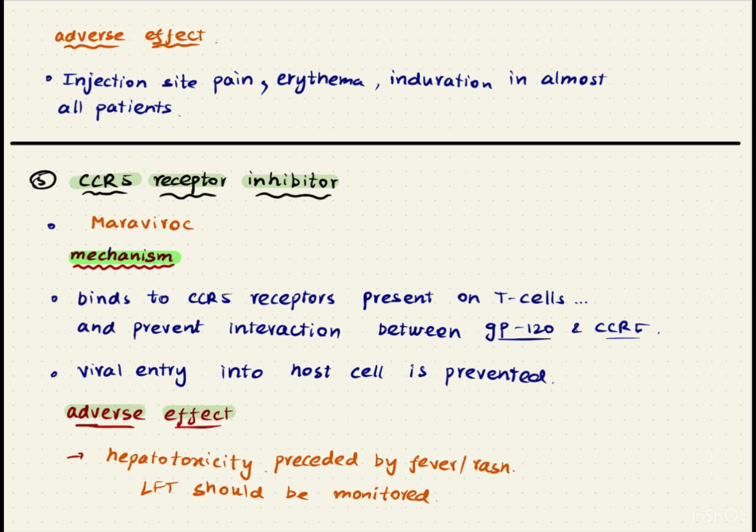What kind of adverse effects can be expected in a patient under enfuvirtide? Enfuvirtide is an injectable drug. So injection site pain, erythema, induration, and swelling can be expected.